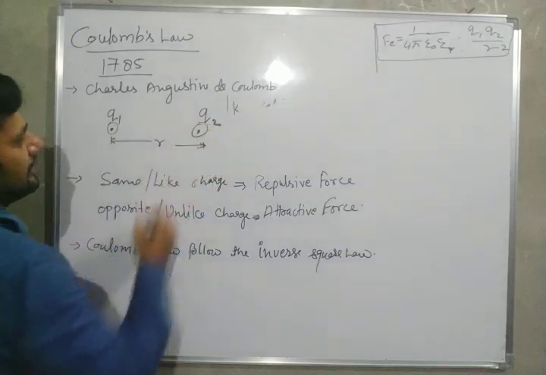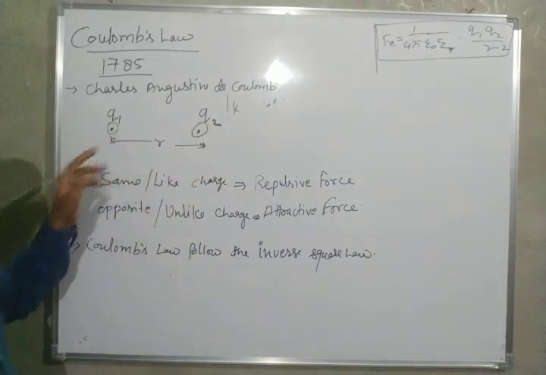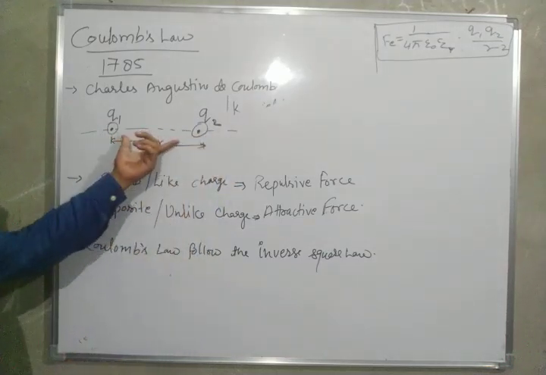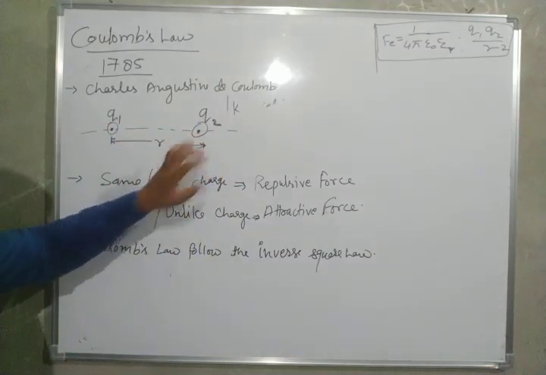When two charged particles are kept there, a line passes through the centers of these charges.